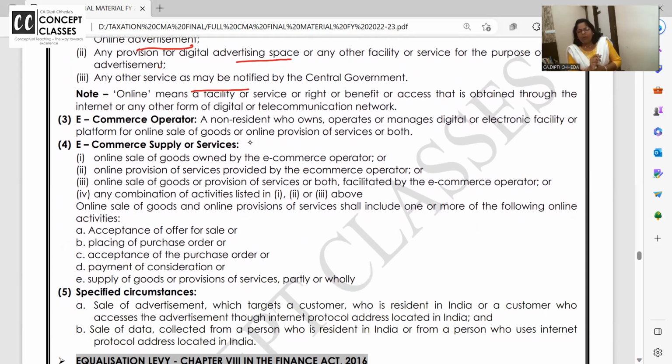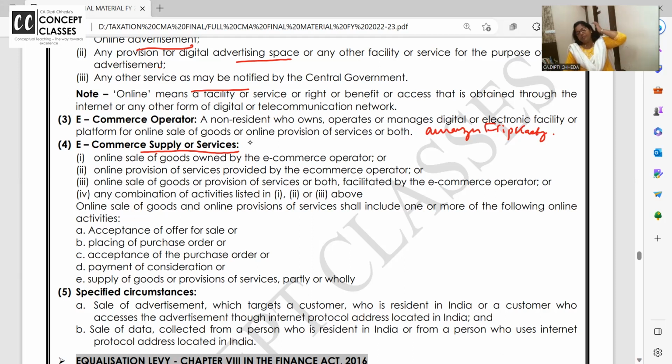Now, who is an e-commerce operator? E-commerce operator is like Amazon, Flipkart. Is it clear? Actually, we are buying the product through Amazon, but you all know that in Amazon, e-commerce suppliers are there. For example, I am supplying books to Amazon. Who am I? Concept Classes is selling its books through Amazon. Who am I? E-commerce supplier of goods or services.